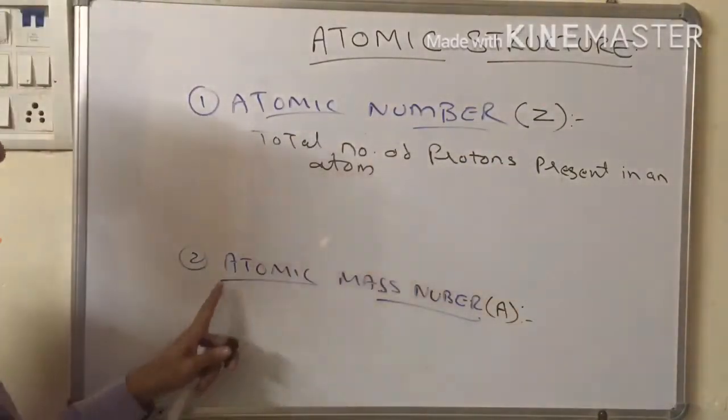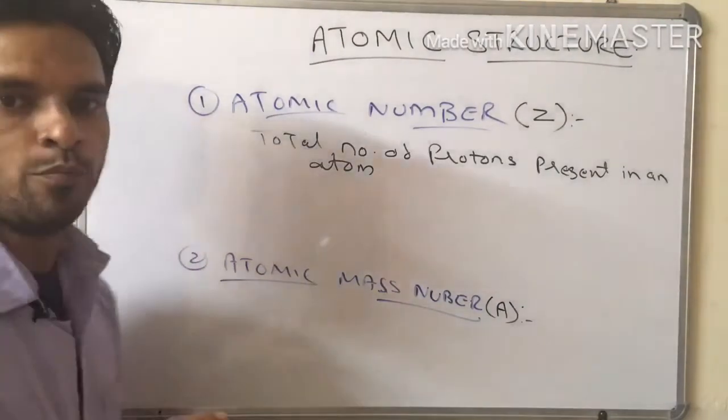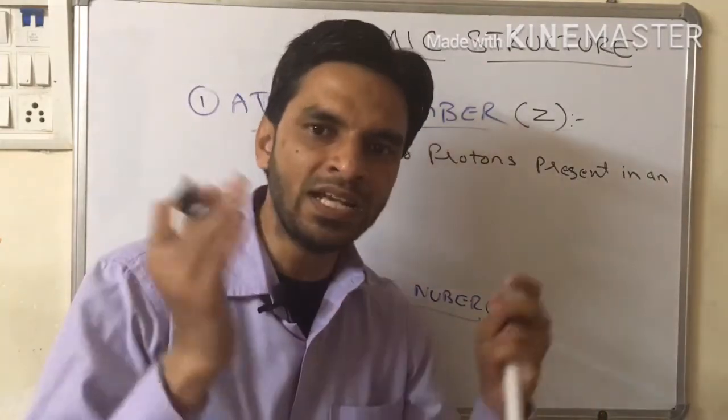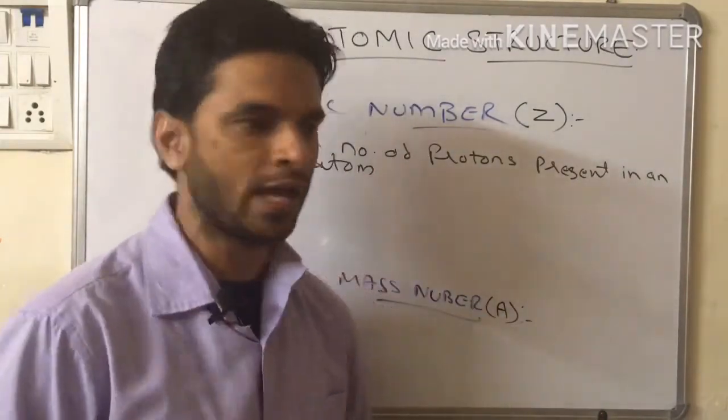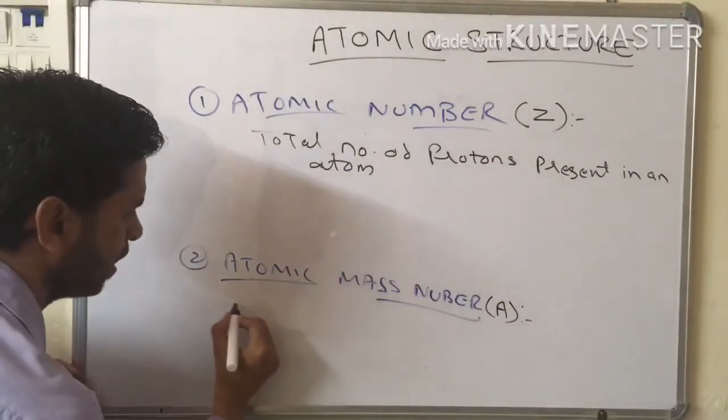And what is atomic mass number? Total number of protons plus total number of neutrons present in an atom is called atomic mass number. So what is an atomic mass number?